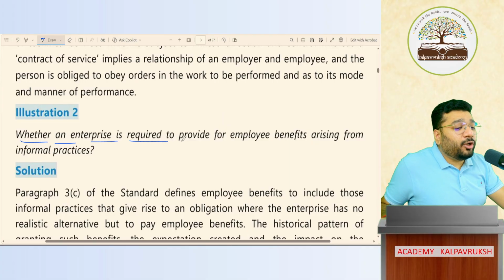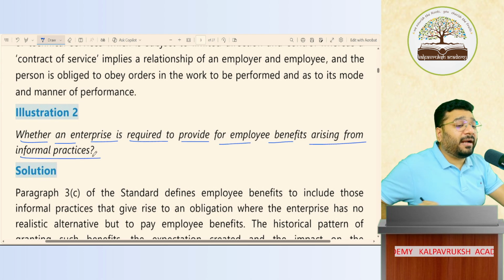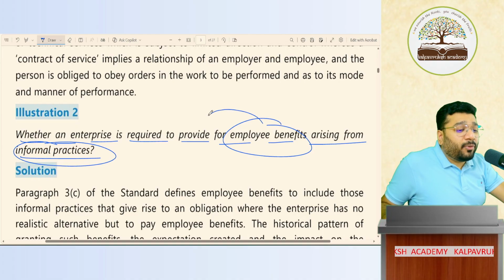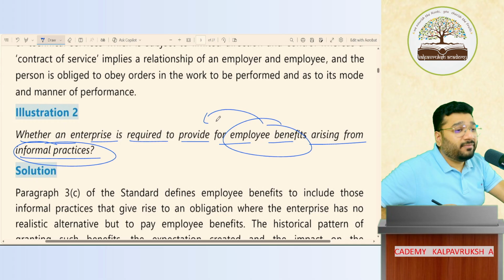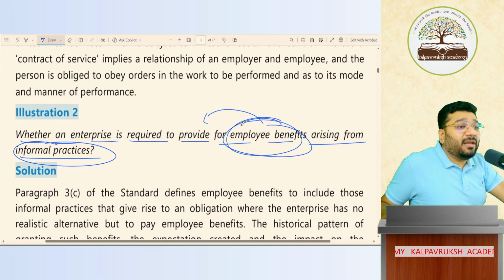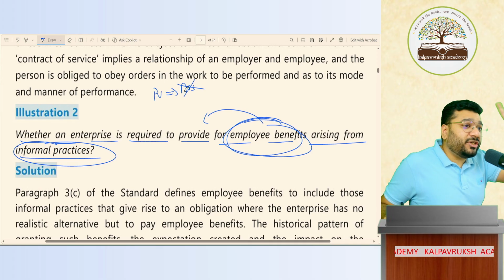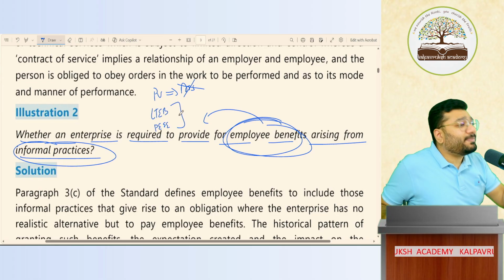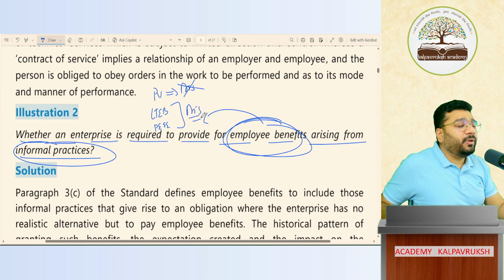Whether an enterprise is required to provide for employee benefit arising from informal practices. If there is any informal practice happening in the organization, will that first of all lead to employee benefit? Yes. And for such employee benefit, is provision required or not? Wait, don't jump. If such employee benefit is of short term in nature, then provision is required, but without discounting. Provision should be created, but without discounting. But if it is created for long term employee benefit or post employment employee benefit, in that case provision is created, but after discounting. These are the main keywords.